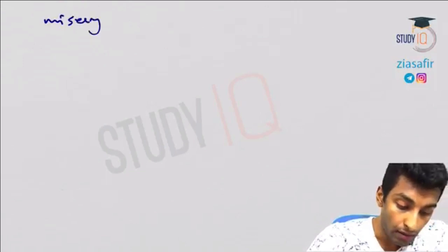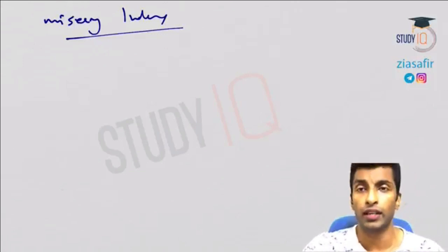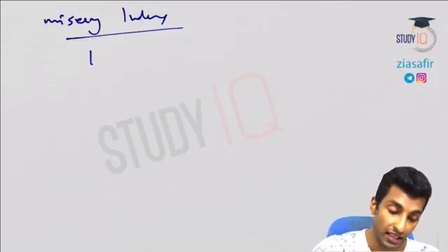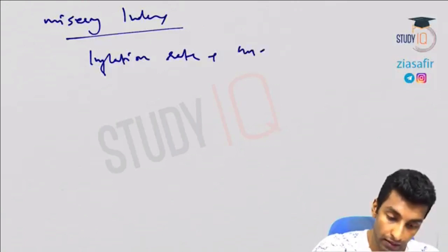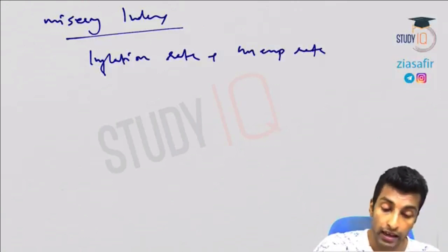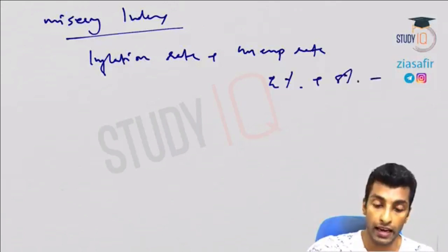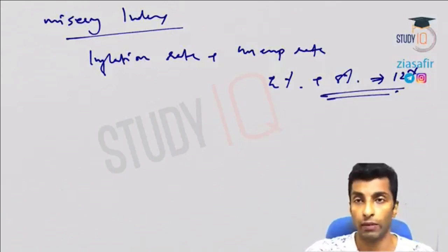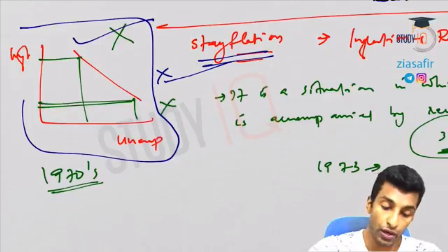The next one, misery index. Okay, so misery index is actually nothing but inflation rate plus unemployment rate, both will be added, so that gives you the misery. Let's say unemployment is 4% and inflation is, let's say, 8%. What is the misery index? 12%. Okay, so this is commonly used in developed countries, not much used in developing countries, because in developing countries there are many other miseries than this. Okay, so I hope you understood this three.